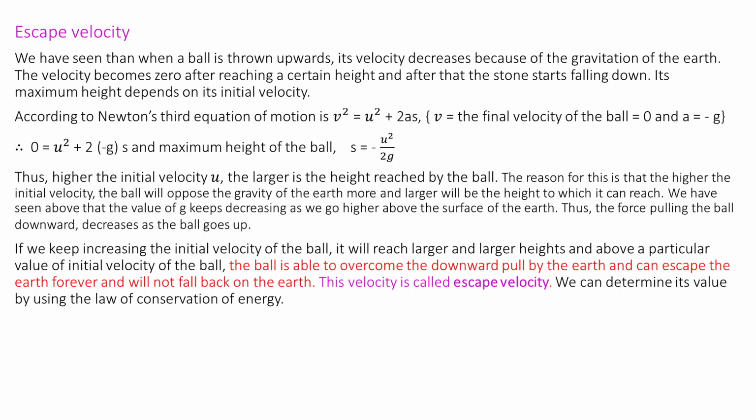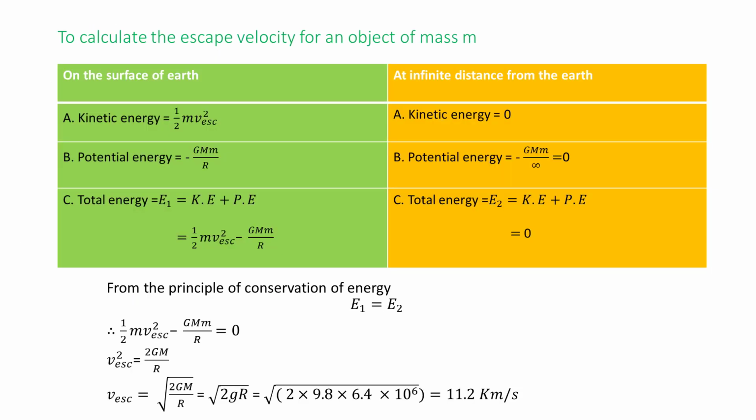This velocity is called escape velocity, written as v_esc. We can determine its value by using the law of conservation of energy. Let us consider an object going vertically upwards from the surface of the earth. So the mass of the object is m.